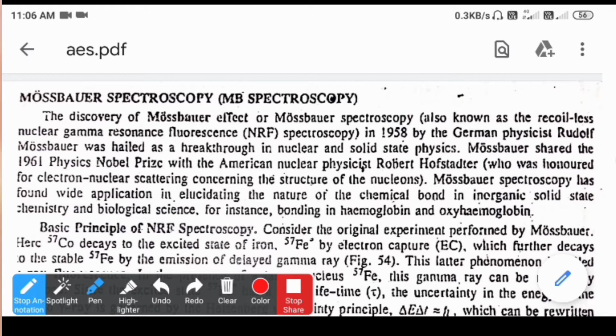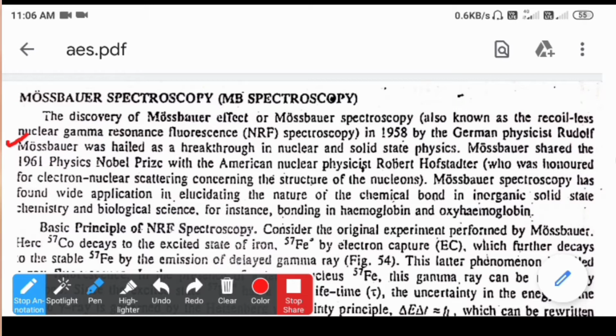The Mossbauer spectroscopy or the Mossbauer effect is also known as nuclear gamma resonance fluorescence spectroscopy. It is a nuclear phenomenon, hence it is related with the nucleus. Again, the gamma radiations are involved in the spectroscopy, so it is also called nuclear gamma resonance fluorescence spectroscopy.